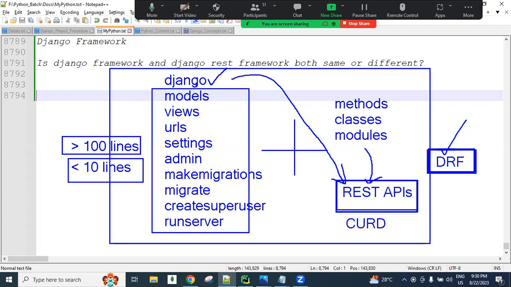So what are the benefits? We will discuss all these things one by one. The major point I gave: simply reducing a lot of lines of code. If we reduce lines of code, obviously the burden on the developer is reduced, and within less time we can write the code. Executing fewer lines of code, readability increases and complexity decreases. So finally, what are industry people focusing on? By writing fewer lines of code in less time, they want to develop the best product, the best APIs. That is all achieved by Django REST framework. Clear that?